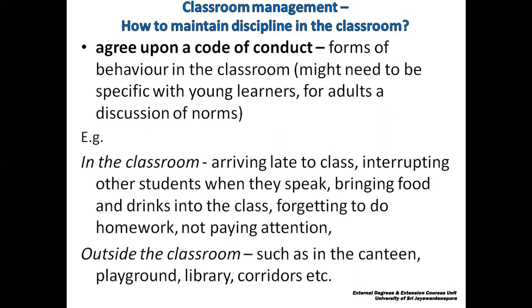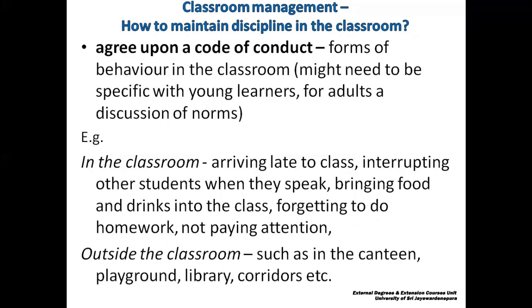Now, how is it that a code of conduct can be drawn up? The teacher and the students must mutually agree upon a code of conduct. Of course, with young learners, it's a little different. They have to be given specific rules and a code of conduct that they can understand.